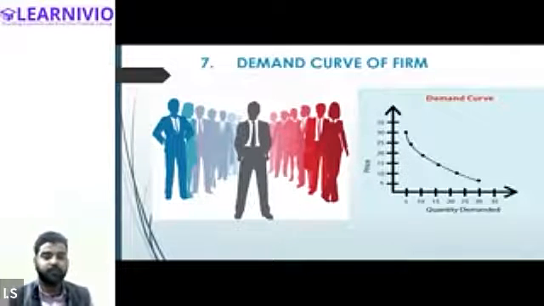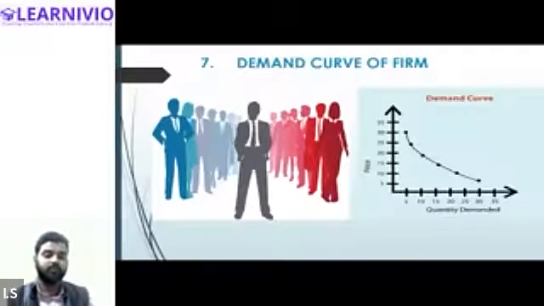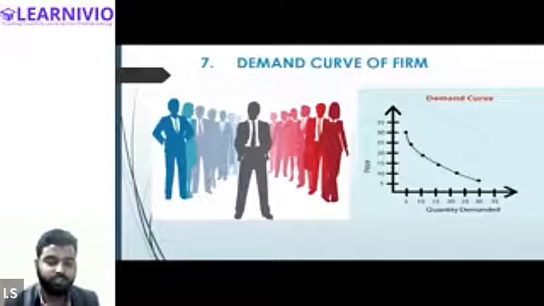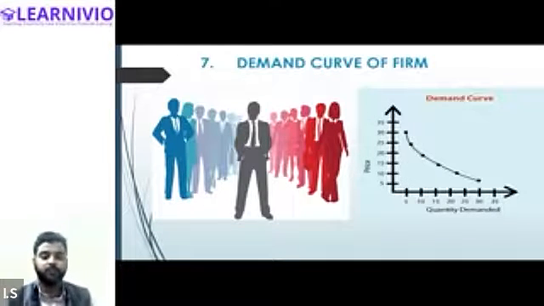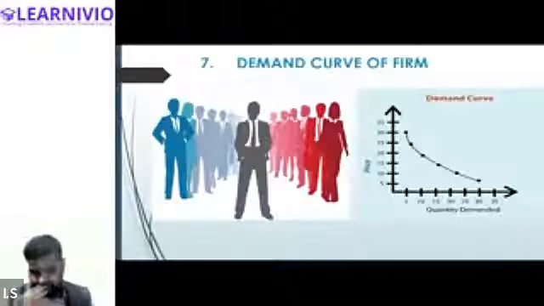In case of perfect competition, there is no control over the price of the product by an individual firm. The firm is a price taker. The firm is not able to decide the price of the commodity. But in case of monopolistic competition, the firm has partial control over the price of the commodity, and that partial control comes from product differentiation, right? Yes, sir. Okay.